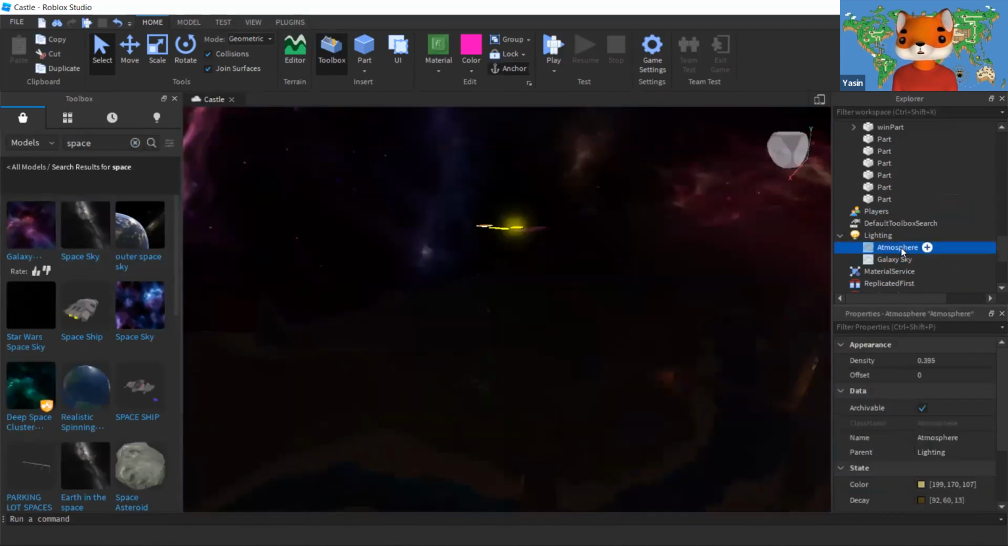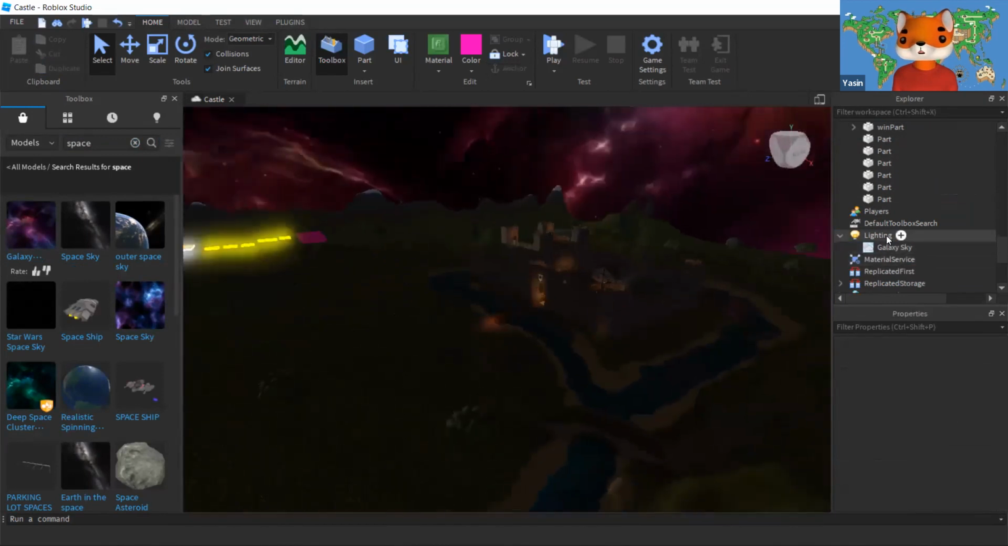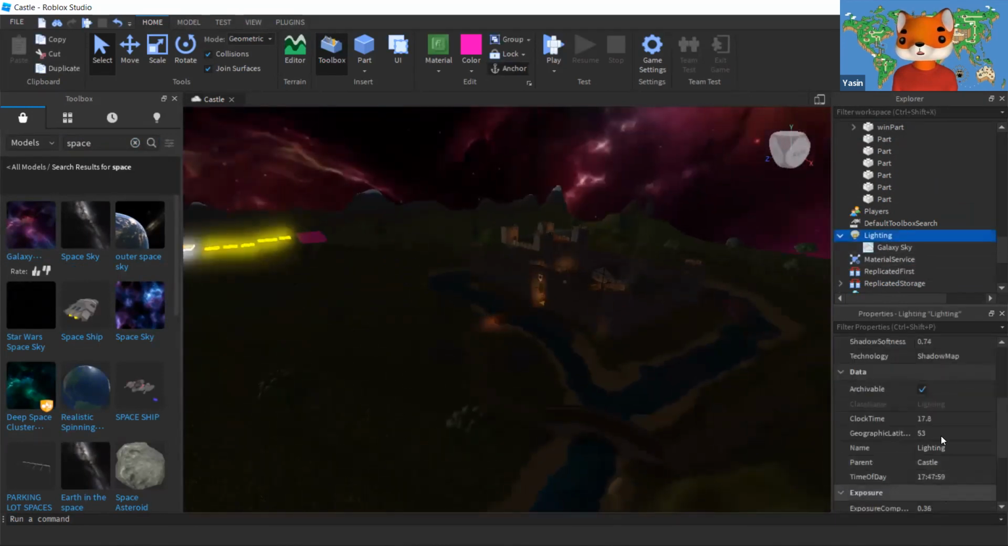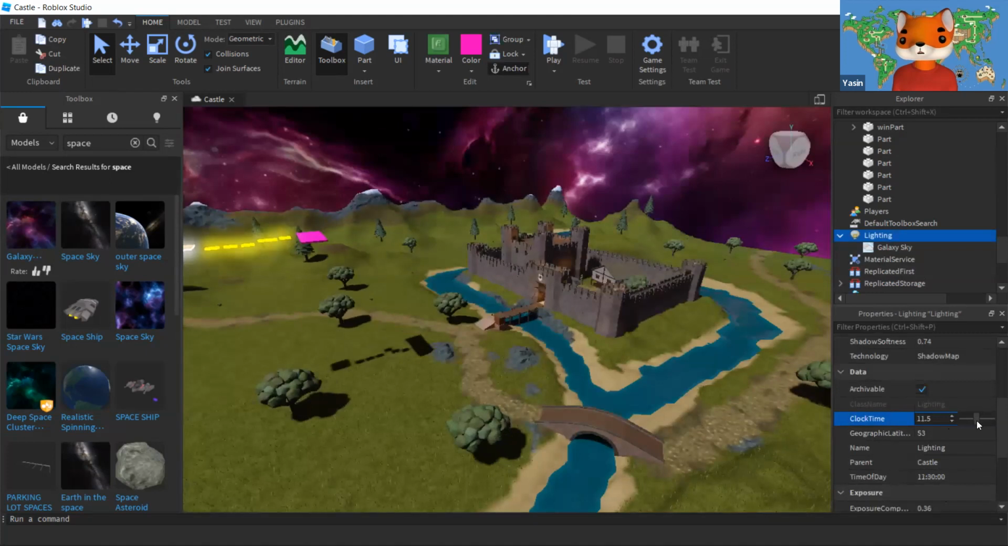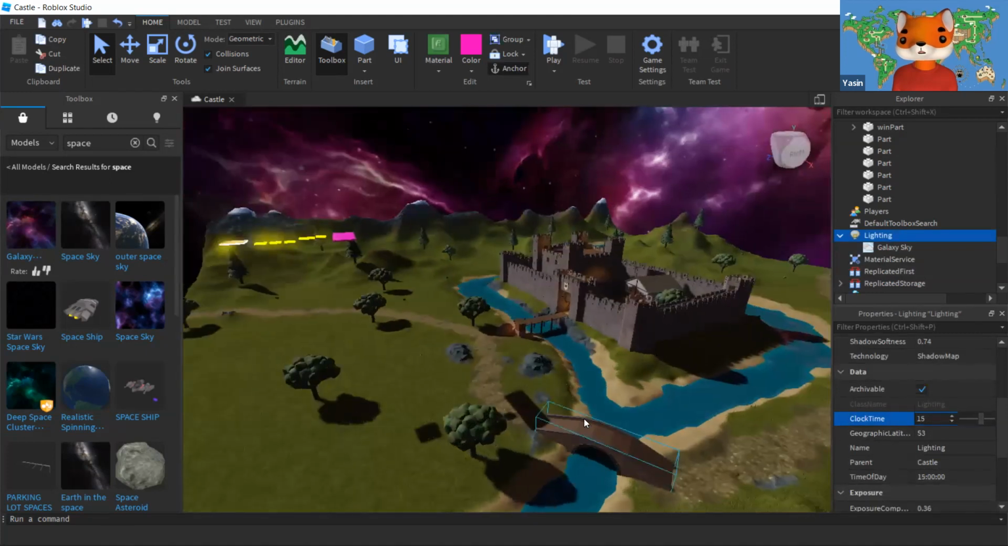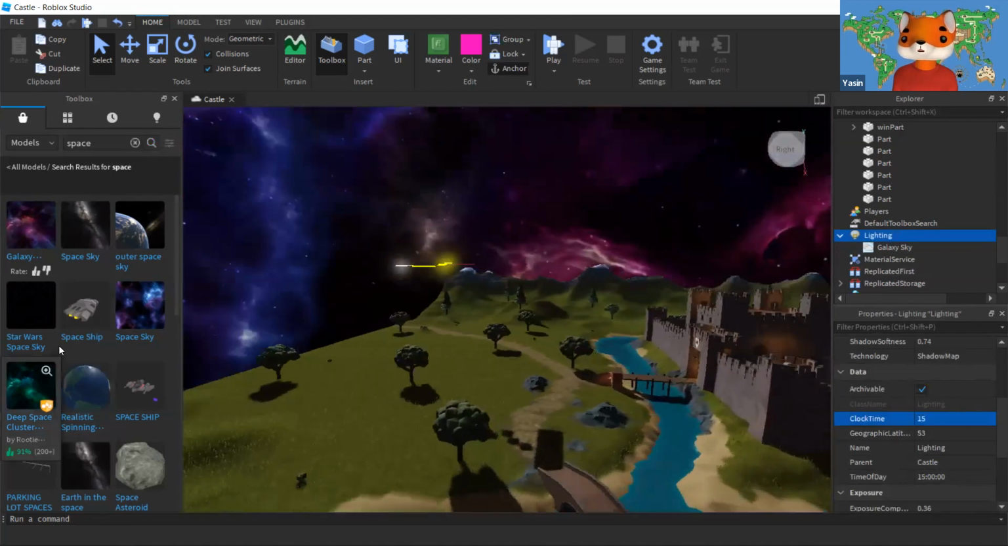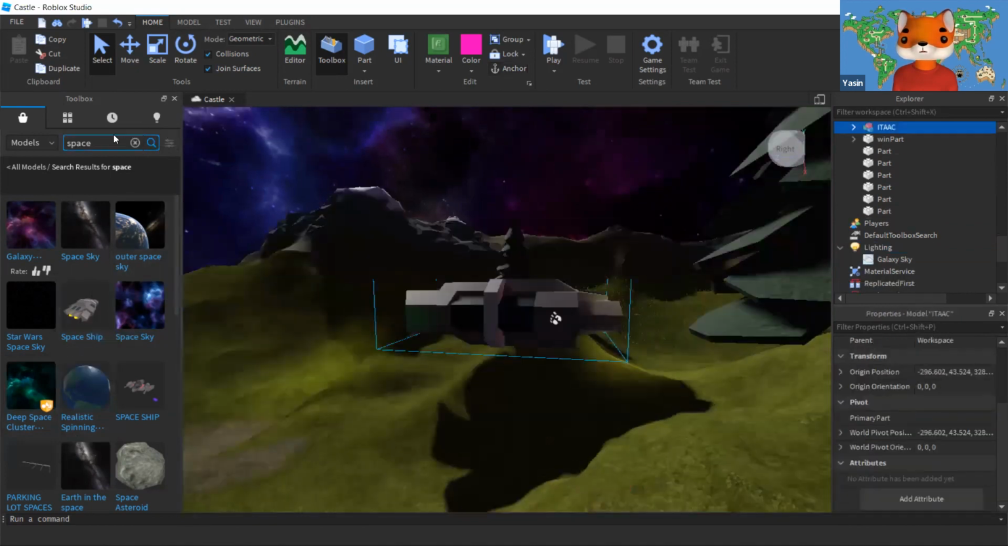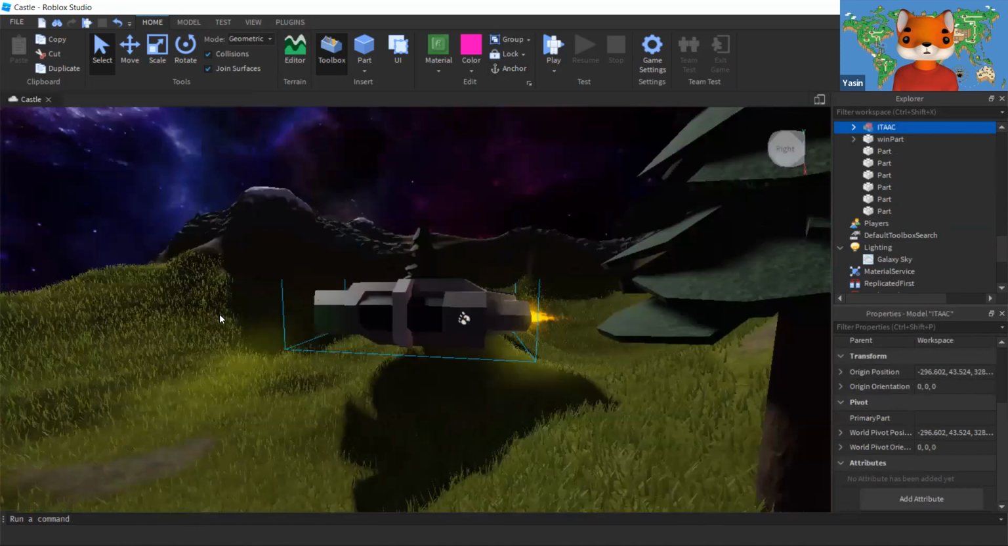Looks cool. Take out the atmosphere away. Change the lighting to 17. And this is going to make things more fun. What do you all think about this idea? Looks cool, right? And I'm going to add this thing over here.